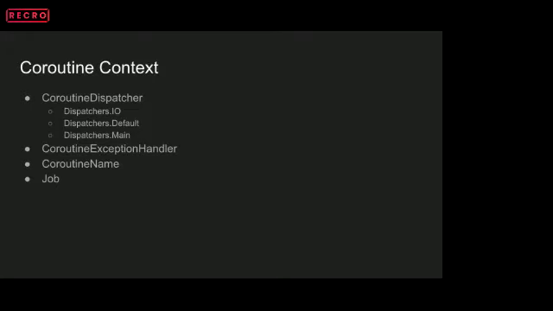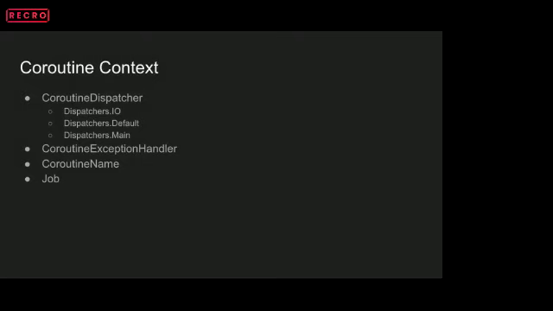Next in line is the CoroutineName. When creating a coroutine, we can pass a name, which is quite helpful while debugging. And the last element is Job. This Job controls the lifecycle of a coroutine. So anything which is running inside a coroutine is a job basically, right?